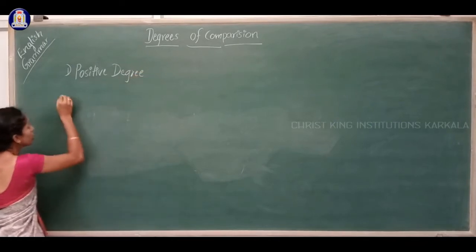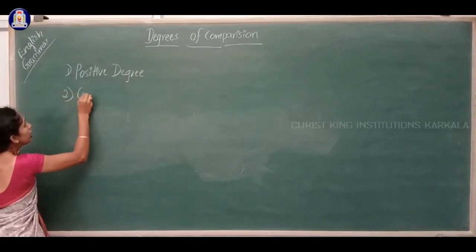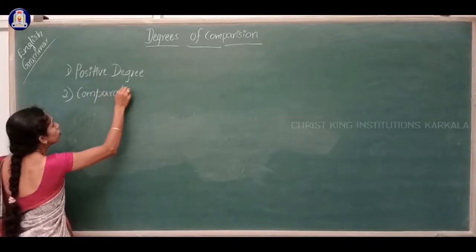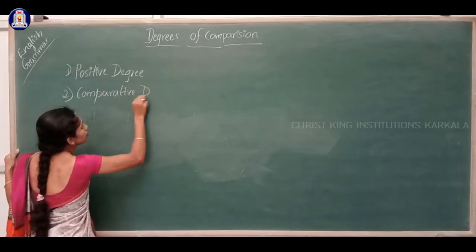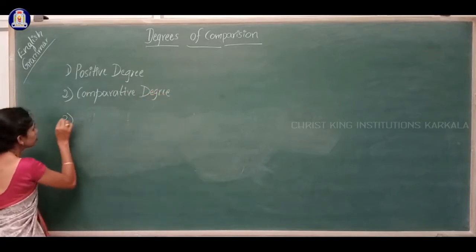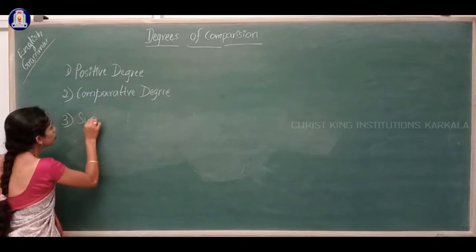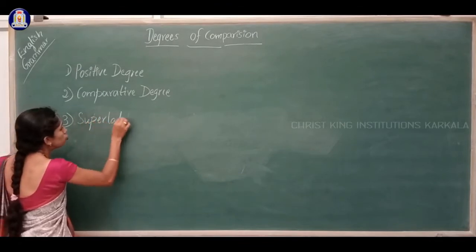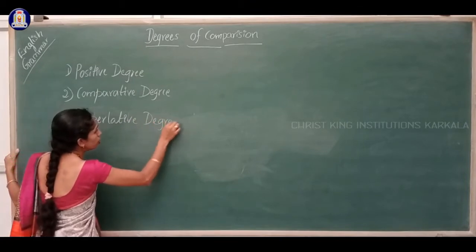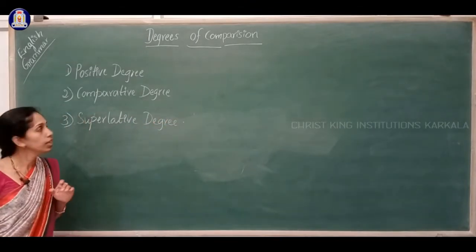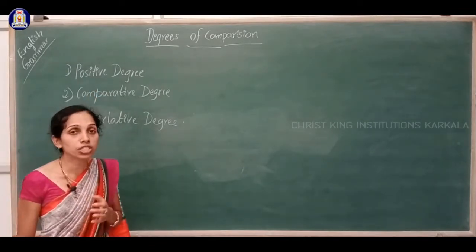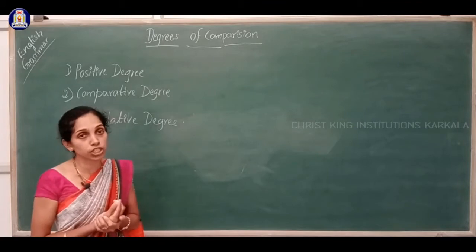The second one is the comparative degree. And the third one is the superlative degree. Okay, fine. Here, the positive degree is the first one. How do we write the positive degree?